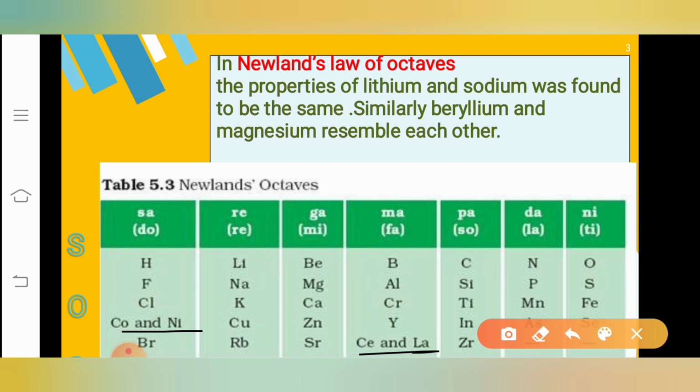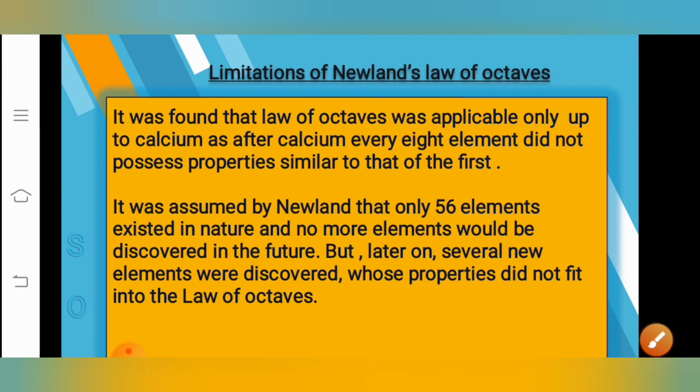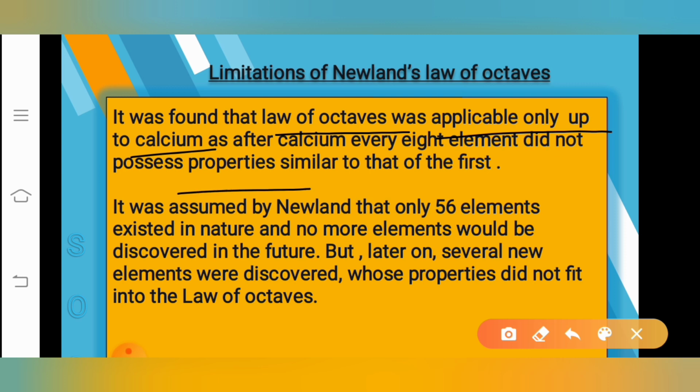So now let us understand what the limitations of Newlands' law of octaves are. It was found that the law of octaves was applicable only up to calcium, as after calcium, every eighth element did not possess properties similar to that of the first. What is the law of octaves? Every eighth element has properties similar to that of the first. So this was applicable only up to the element calcium, and after calcium, every eighth element was not following the property similar to that of the first.